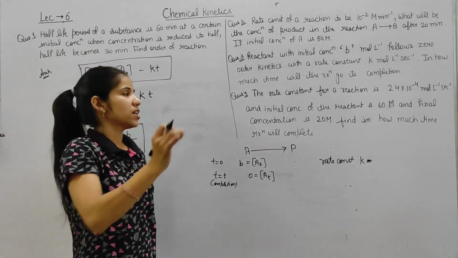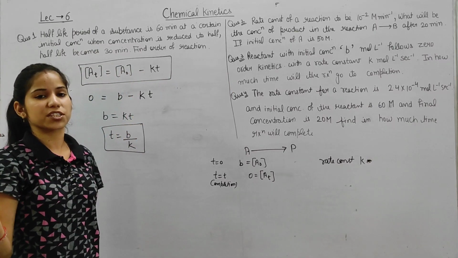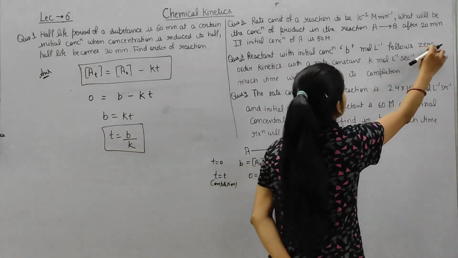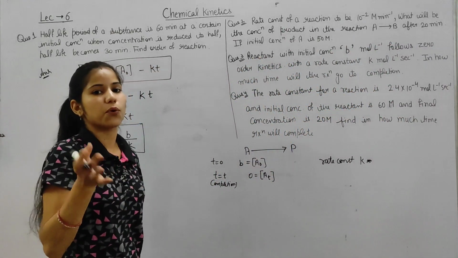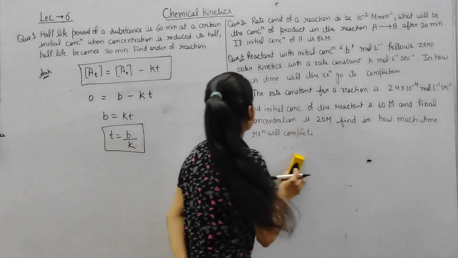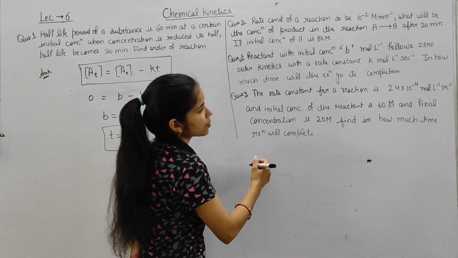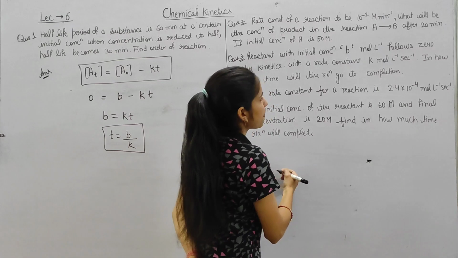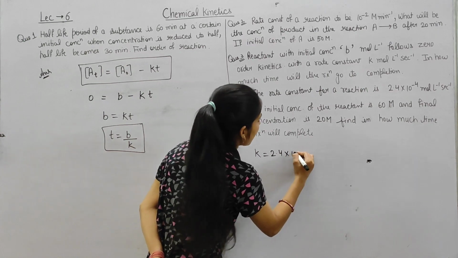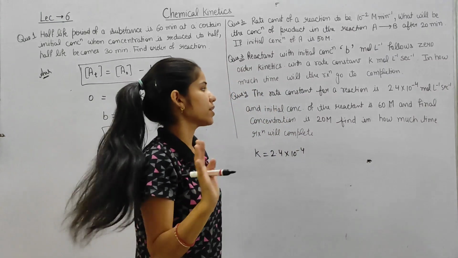Firstly, we have to see whether the question given is based on zero order reaction or first order reaction, by seeing their units, or whether it is given that this is zero order kinetics or zero order reaction. Clear? Now we are moving to the last question, that is, the rate constant of a reaction is 2.4 into 10 to the power minus 4 mole per liter per second. So there K is given, 2.4 into 10 to the power minus 4 mole per liter per second, means that this is a zero order reaction.